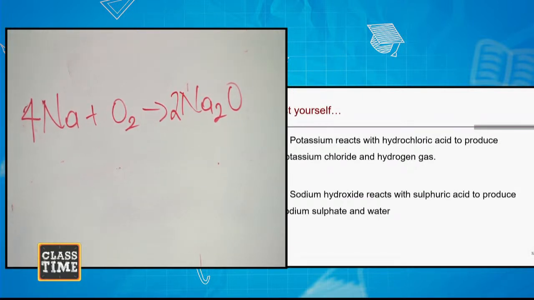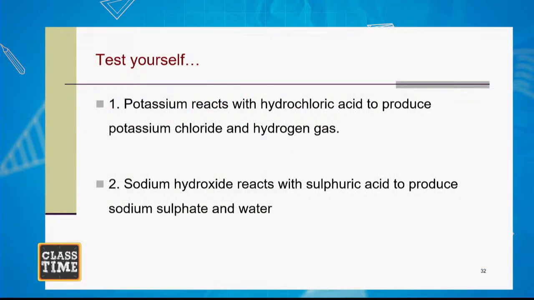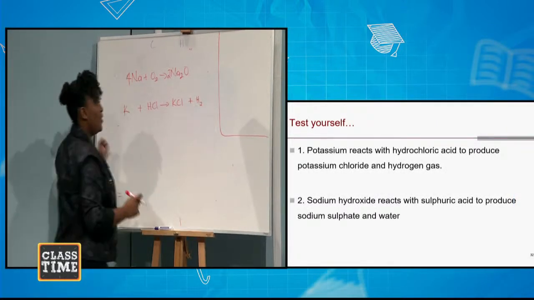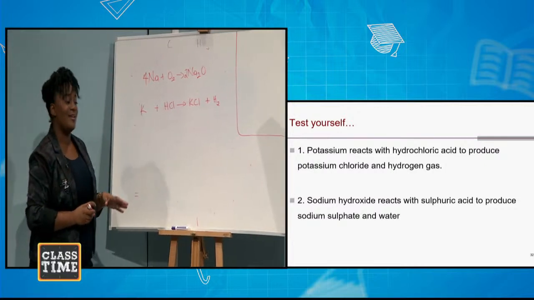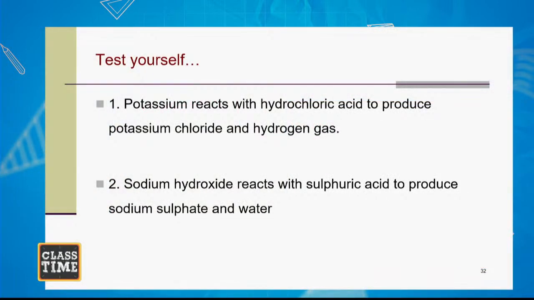Let's try this one. Potassium reacts with hydrochloric acid to produce potassium chloride and hydrogen gas. So let's write that. Potassium reacts with hydrochloric acid to produce potassium chloride and hydrogen gas.